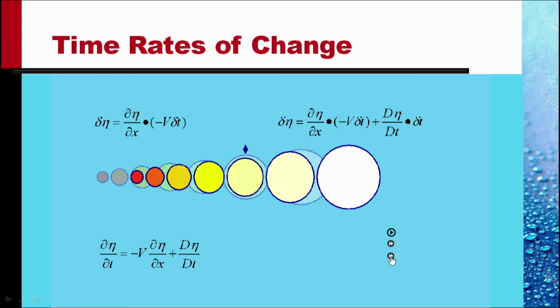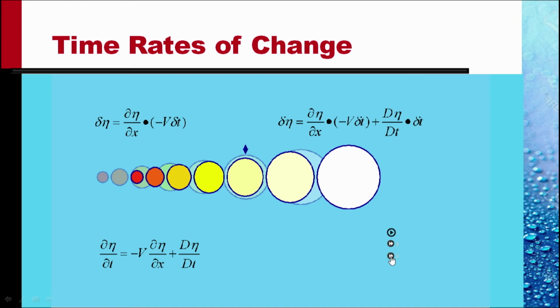We call this the material rate of change. And so the total change in time delta t would be capital D eta by capital Dt times delta t. So the total change observed by this observer would be the convective change plus this material change.